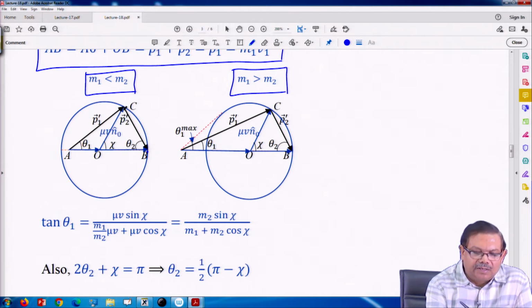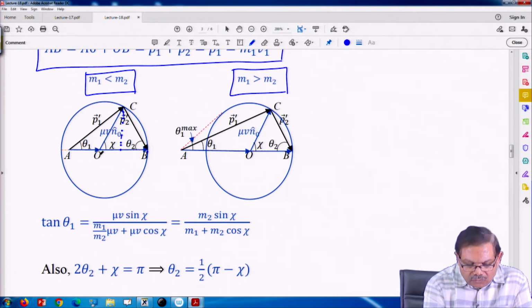So, for tan of theta 1, I can draw a perpendicular from here. Tan of theta 1 is this perpendicular upon base. The base has two parts, AO plus O2, some x here. That is what is written. The perpendicular is mu v, the hypotenuse, and chi is the angle it is making.